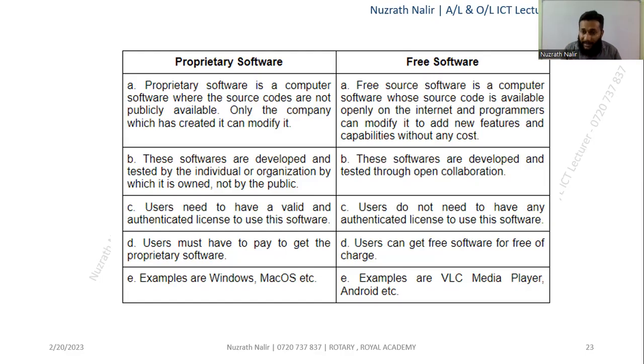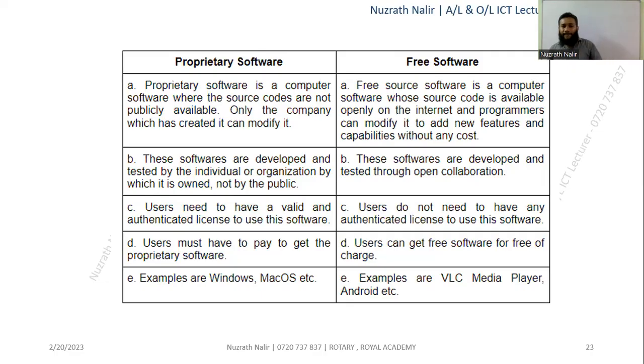Open source works in a collaborative manner, but proprietary software is built by in-house developers. Users need a valid, authenticated license to use this software. When you open it, a license number and username will pop up, and then only you can work with it.